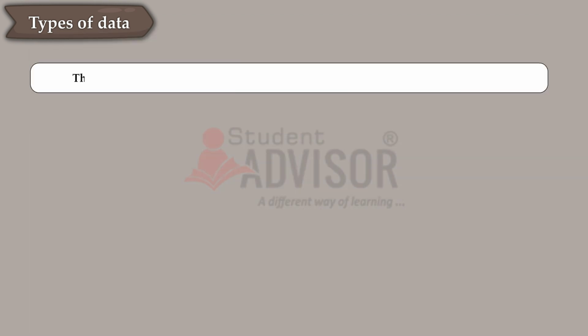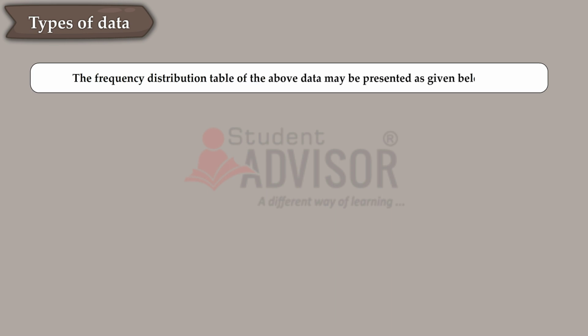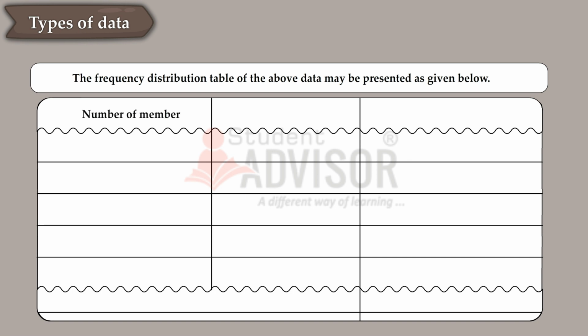The frequency distribution table of the above data may be presented as given below. Number of members 3, tally marks 4, number of families 4. Number of members 4, tally marks 4, number of families 4.